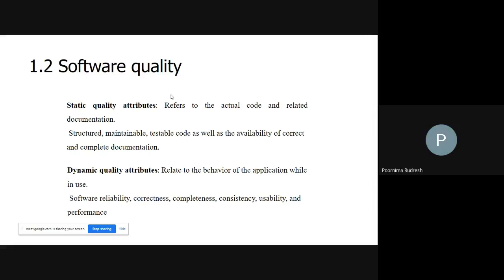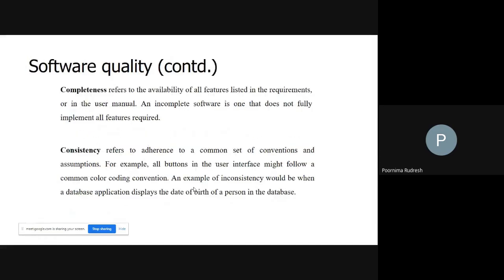Okay, next we'll move on to the other dynamic quality attributes. Next one is correctness. Yes, the next one is correctness, right? What is the meaning of correctness? When we say that the software quality is the correct product, or the software product is the correct product.